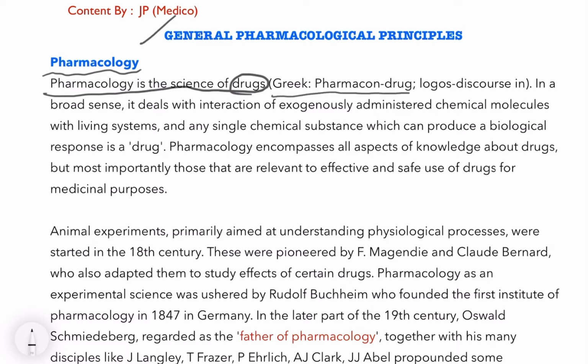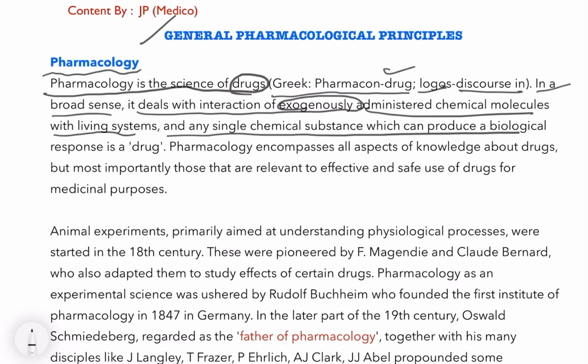Greek pharmakon means drug, and logos means discourse. So it means drug discourse. In a broad sense, it deals with the interaction of exogenously administered chemical molecules with living systems, and any chemical substance which can produce a biological response is a drug. Any chemical substance which can produce a biological response.